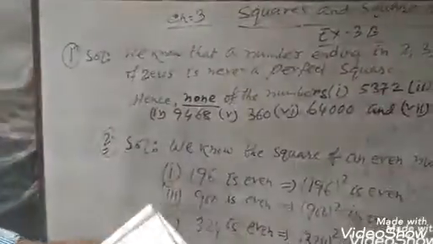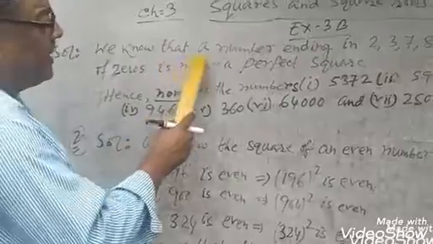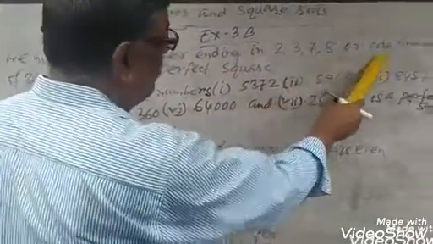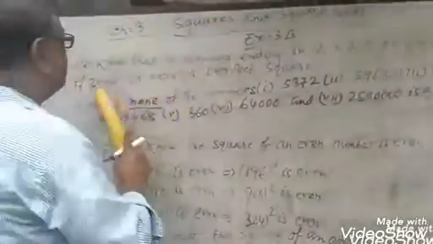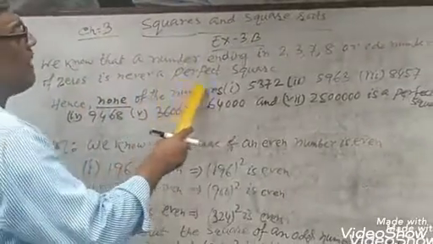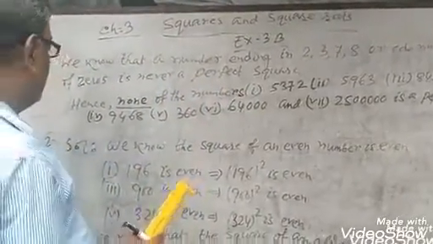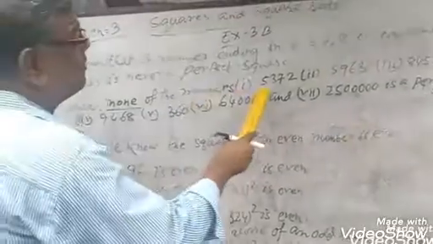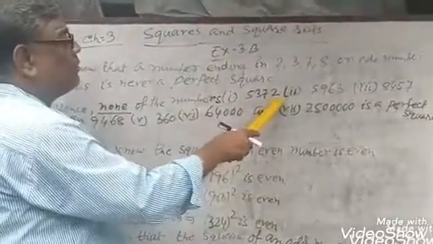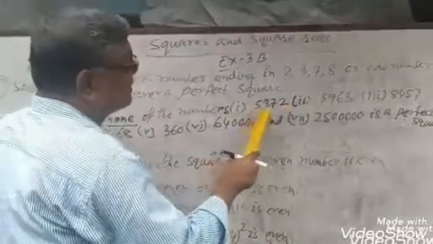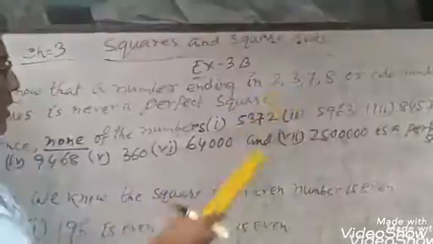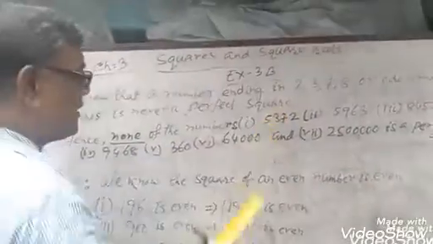Solution. Question number 1. We know that a number ending in 2, 3, 7, 8 or an odd number of zeros is never a perfect square. Hence, none of the numbers is a perfect square. 5372: the ending number is 2. So, this is not a perfect square.